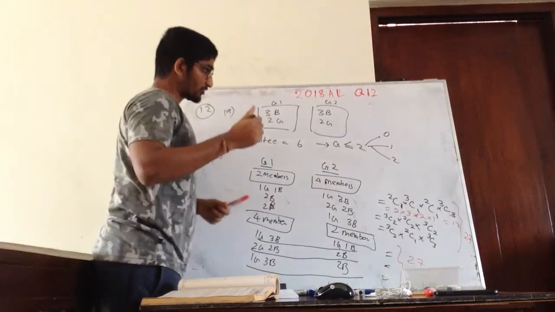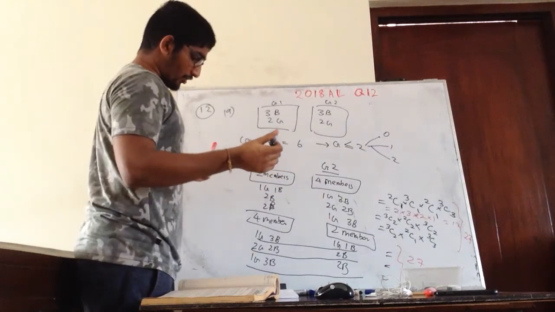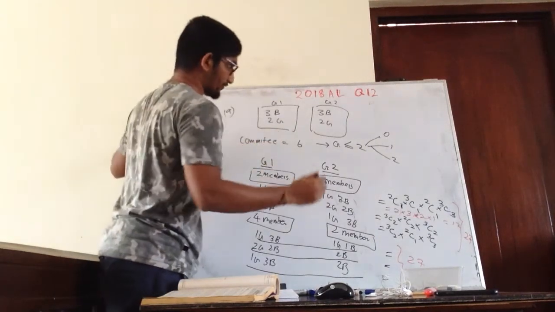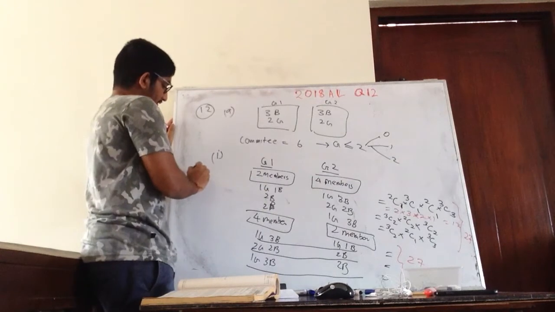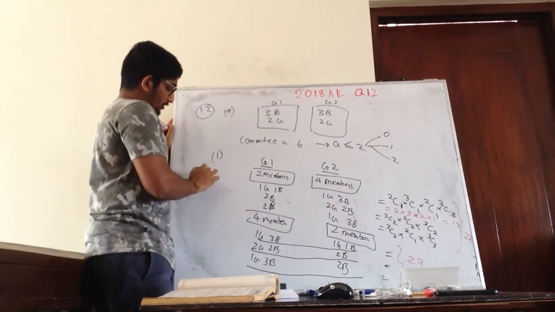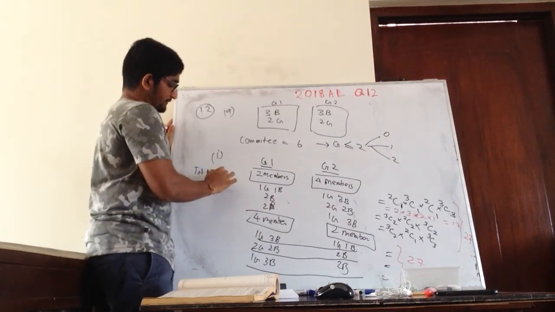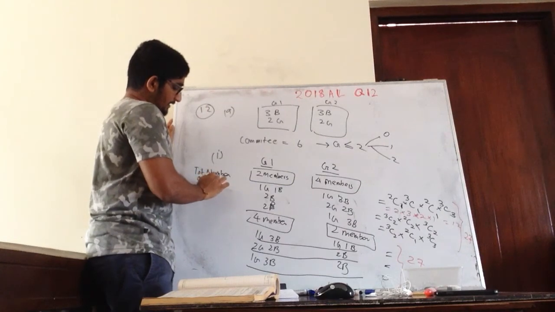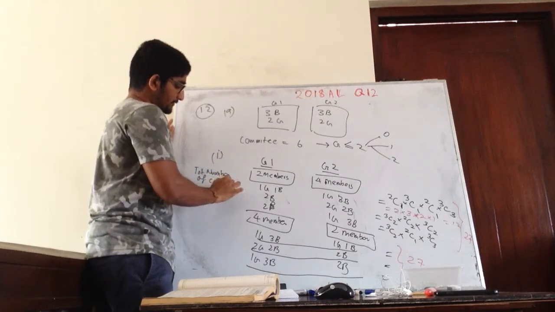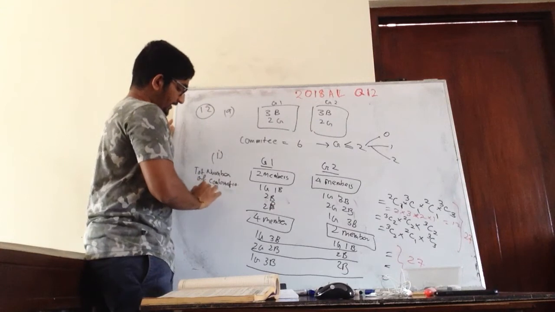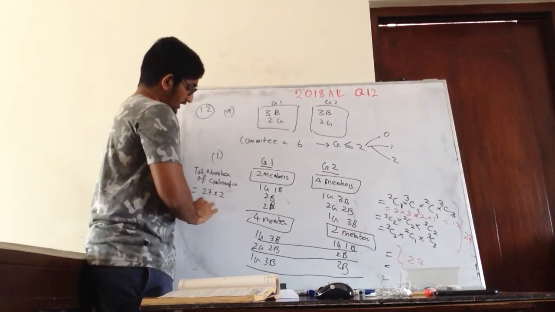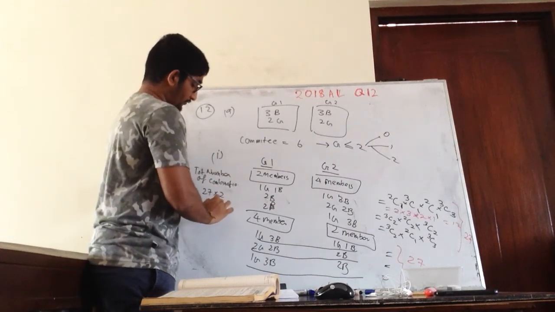Right? So basically the total number of combinations will be 27 into 2, and this is 54.